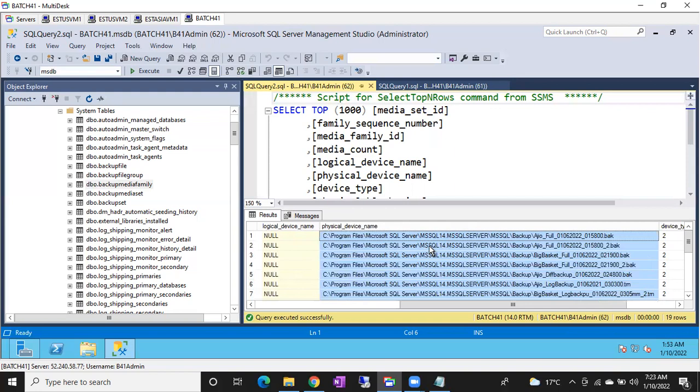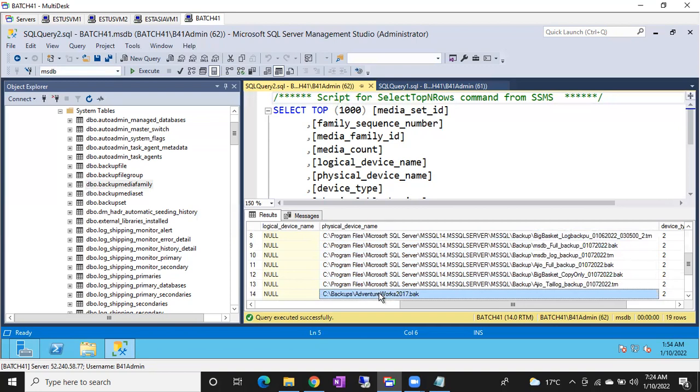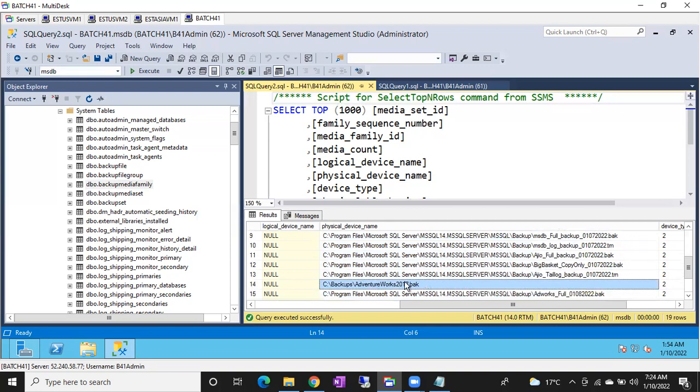Why? Because you might use that backup to restore and all. Simply he just updated, "I took the backup, please restore the database," and he just logged off from his shift. But you don't know to which location he took the backup. Then you can use this table. You can use this table to see to which location, even though I took the backup to a different location also.